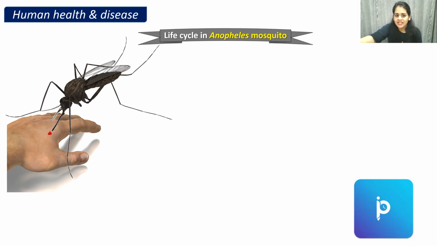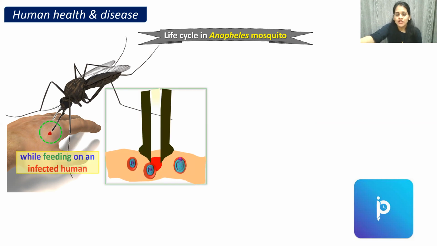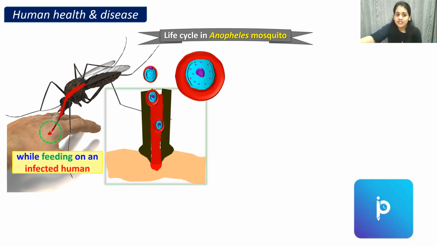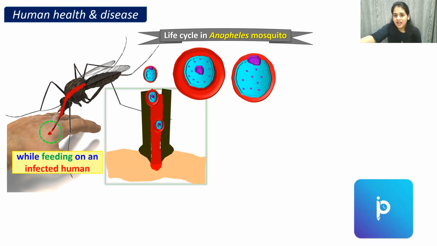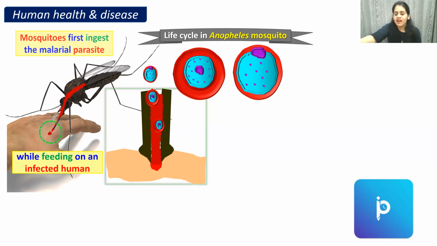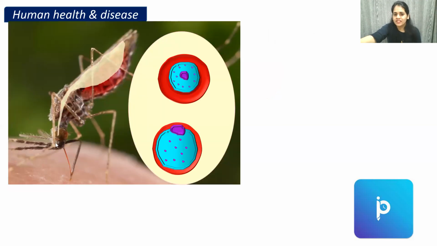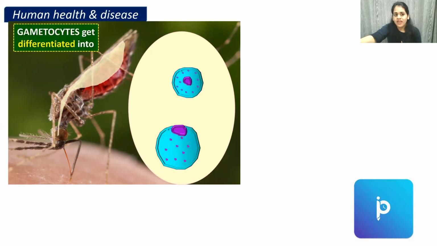Now the mosquito has come for its blood meal, but the person was having malaria. So while sucking the blood, the gametocytes enter into the mosquito. The malarial parasite, or gametocytes, will enter into the mosquito, and these gametocytes will get differentiated, meaning they will develop and form female and male gametes.